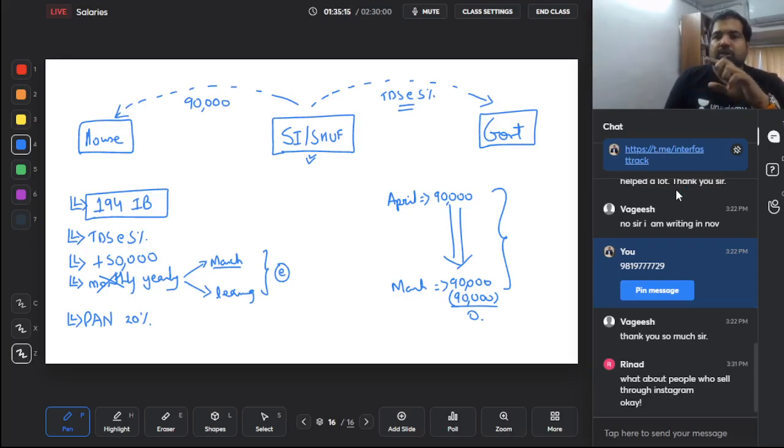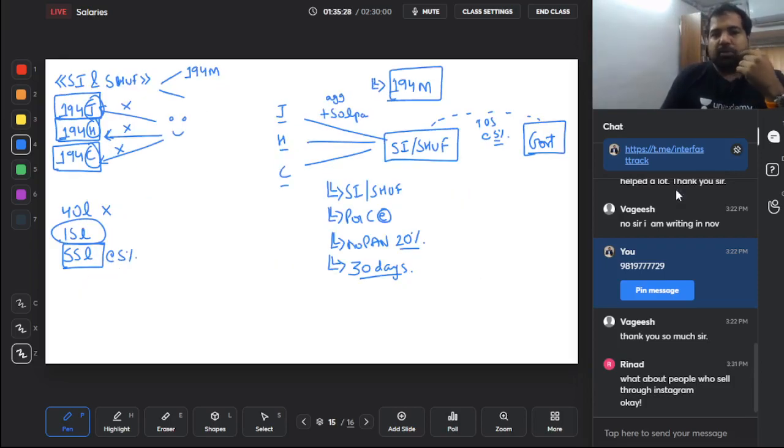And if in the month of March you are deducting and the deduction is more than the rent you are paying, then you limit it to the amount of rent you are paying. This is section 194 IB, and the earlier one was section 194 M. These are two sections which are applicable to small individual, small HUF. So in the exam, if they give you small individual, small HUF, please make sure you are focusing on these two sections.